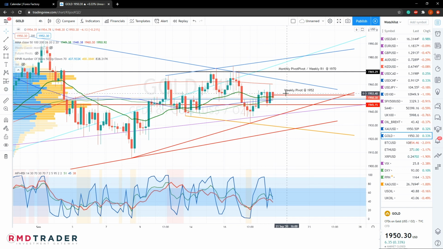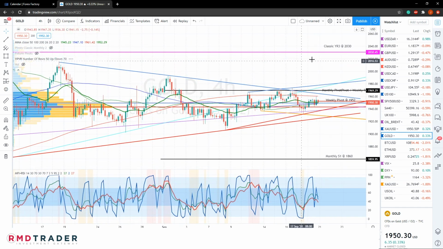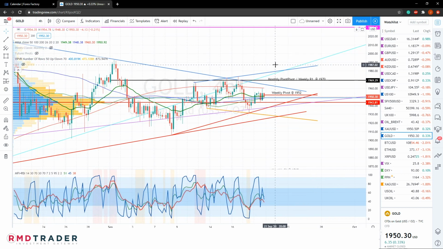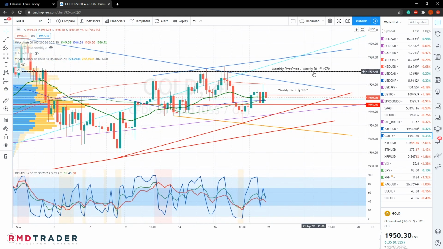So considering the scenario of a bullish breakout, that would mean a confirmed close firstly above this 200 SMA, and ideally, of course, also above our upper diagonal. That could potentially take us higher towards the classic yearly R3 pivot at 2030, but that would be also dependent on a close above our monthly pivot point, as well as this weekly R1 level at 1970.